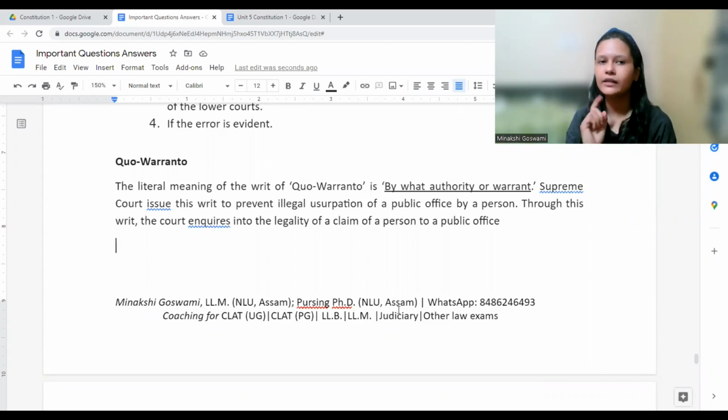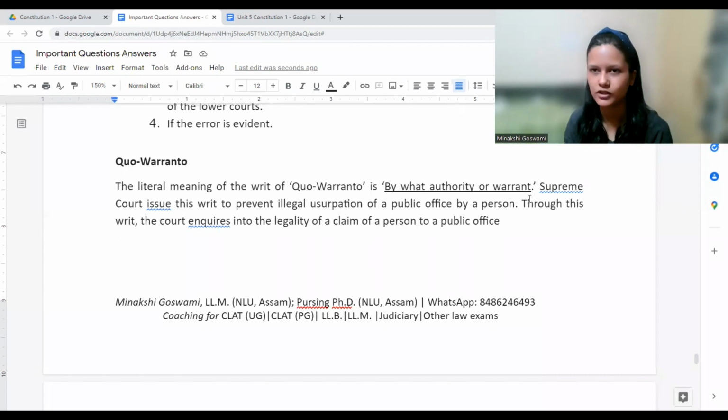Okay. And you filed a case of Quo Warranto before the court. And court comes to know that, okay, this is what has happened. Ideally, 10 years of experience is needed. But this person is having only 5 years of experience. How come he is acting as a principal? Okay. So court would first of all ask that person by what authority. Court would ask him to give reasons that how come you are holding this position? How come you are a principal with 5 years of experience?